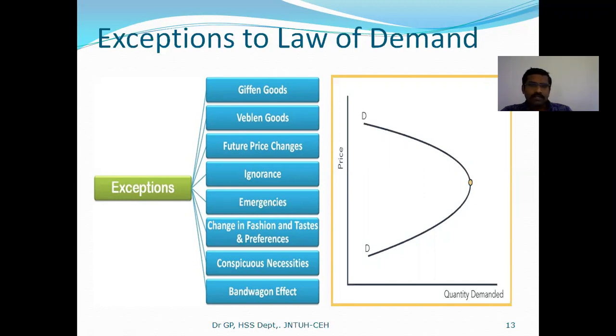So when you reduce the price of the luxurious goods, the first customers, those who are buying that particular product, don't buy because the price reduced, it cannot show the differentiation. It cannot give the prestige, right?